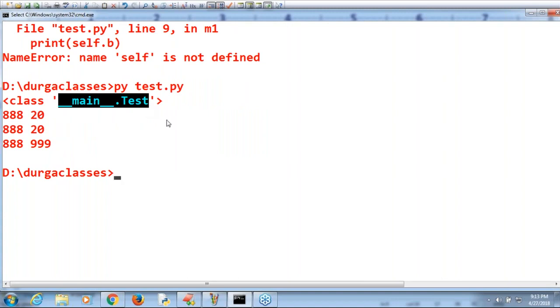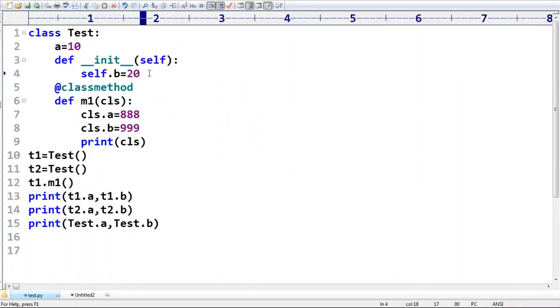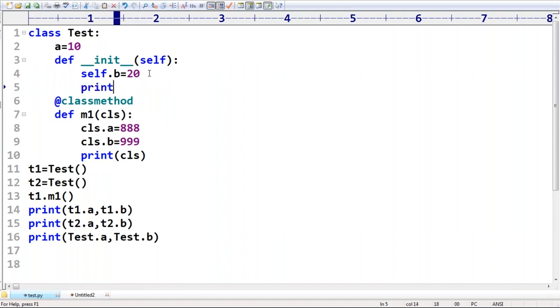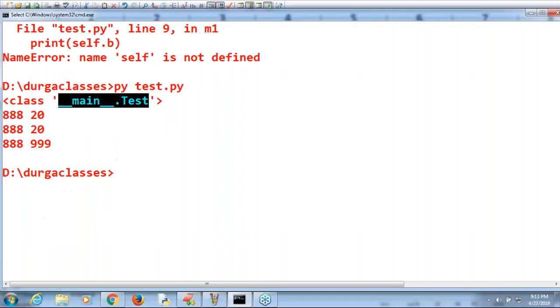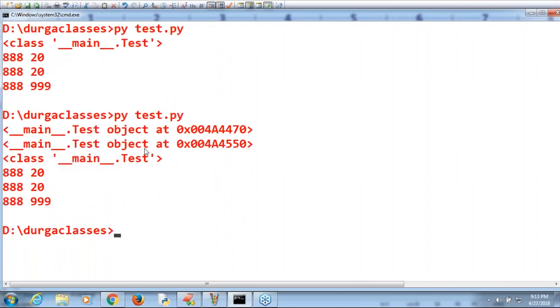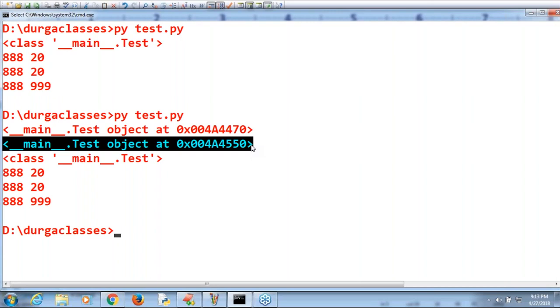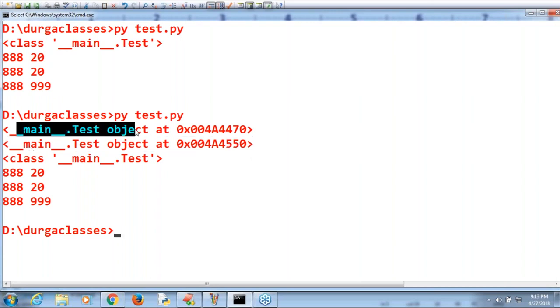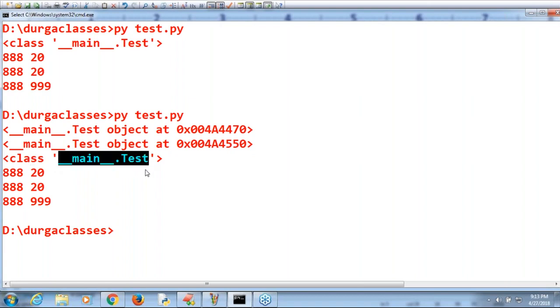If we print self, as we already did in the last session, observe that self always talks about the current object. It shows main test object at so and so address. This is the test object, a second object at another address, because this is an object of the class of so and so type.